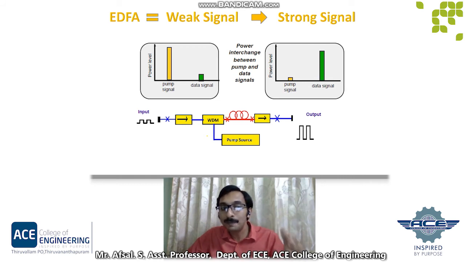When the photons belonging to the input signal, at a different wavelength from the pump light, meet the excited erbium atoms, the erbium atoms give up some of their energy to the input signal and return to their lower energy state. A significant point is that the erbium atoms give up their energy in the form of additional photons which are exactly in the same phase and direction as that of the signal being amplified. There is usually an isolator placed at the output to prevent the reflections returning from the attached optical fiber.